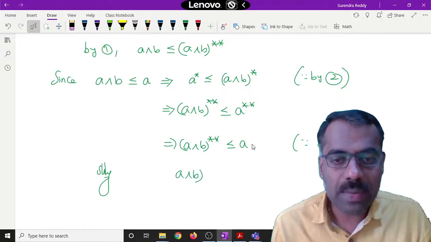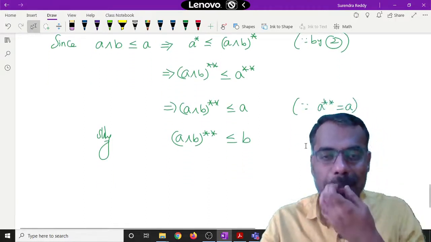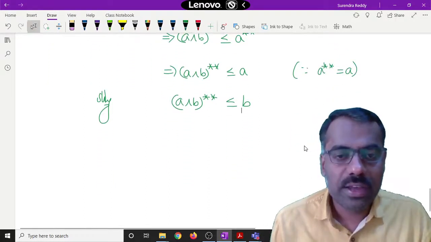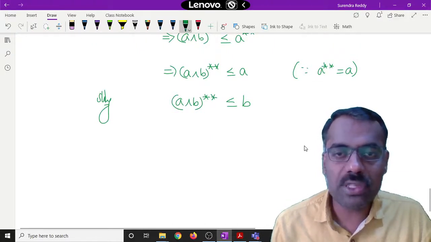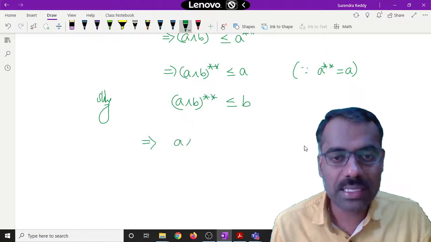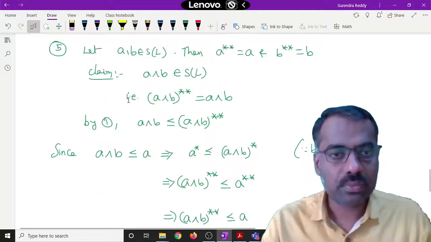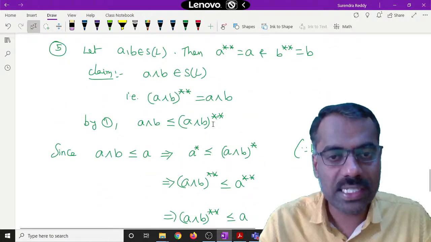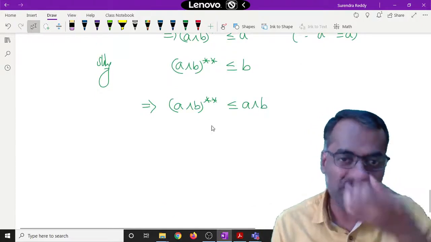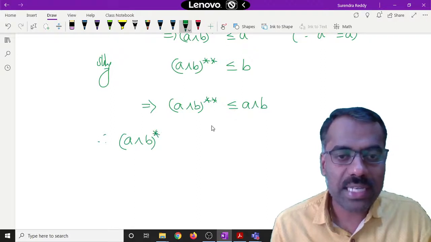A meet B double star is less than or equal to B. Okay. So therefore, when something is less than or equal to both the elements, it is less than or equal to its meet also, or not? This implies, yes, A meet B double star is also less than or equal to A meet B, and hence they are equal. Is this clear? Are you following? Therefore, A meet B double star is same as A meet B.